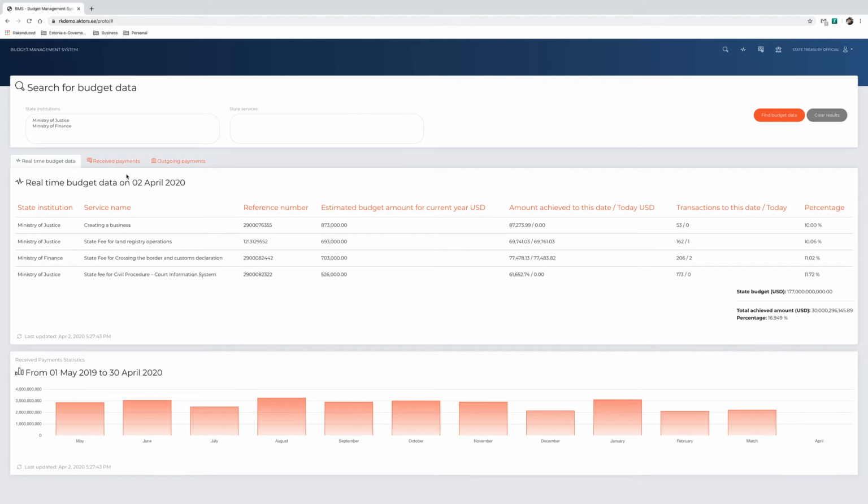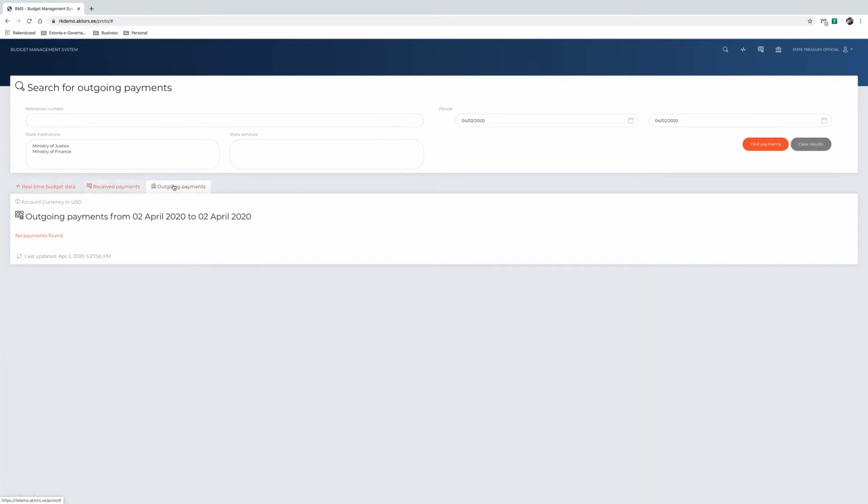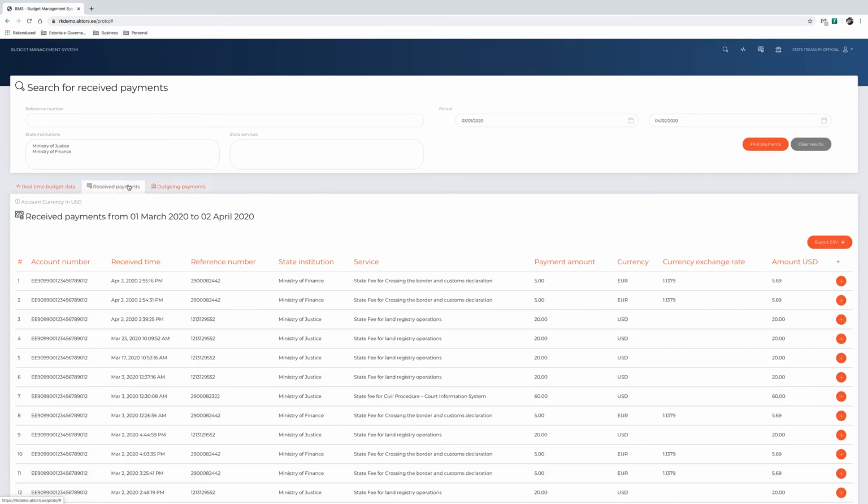Received or incoming payments are made by external parties to a government organization, and these are processed by a commercial bank and credited to the bank account owned and handled by the budget authority, for example, the Ministry of Finance. Notifications of such transactions are sent by the bank to the budget management system. The budget management system automatically retrieves the account statement from the commercial bank, processes it, creating corresponding transactions on virtual accounts in the system.